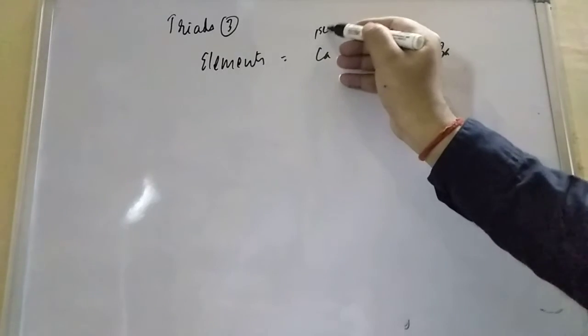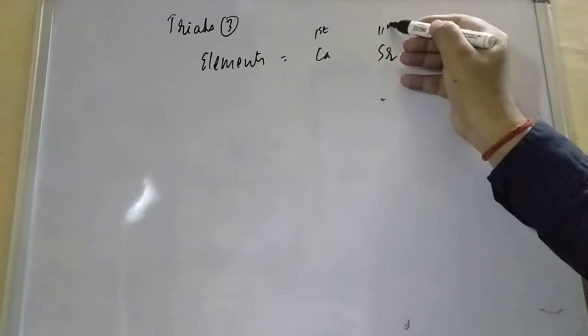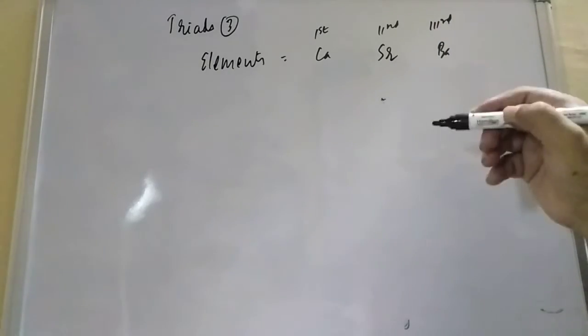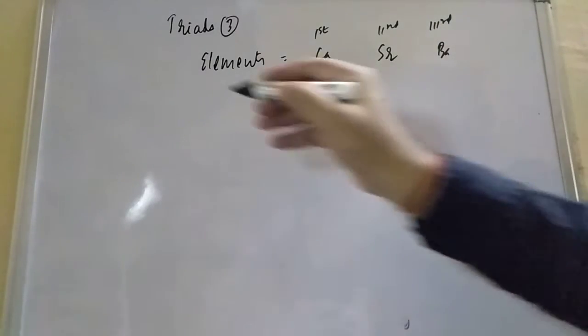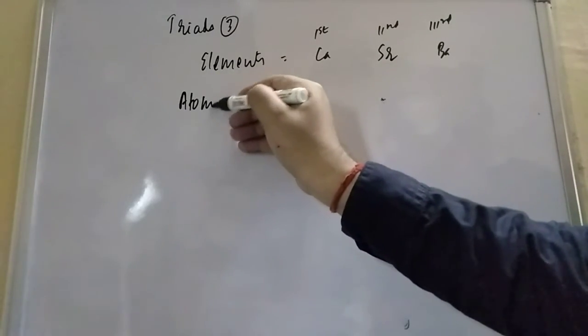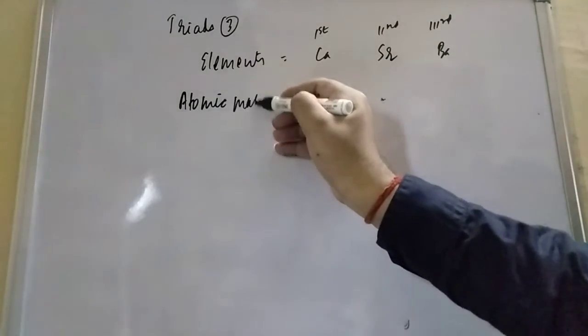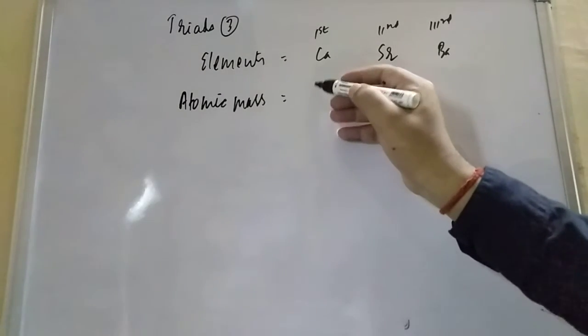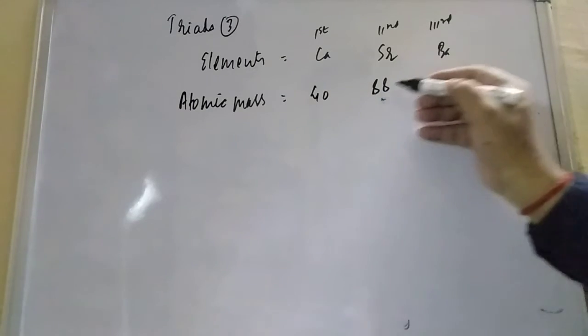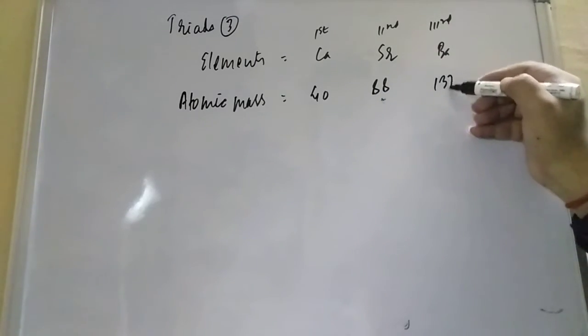Calcium was the first element, strontium was the second element, and barium was the third element. We have to keep them in this order. What are the atomic masses? Calcium is 40, strontium 88, and barium 137.